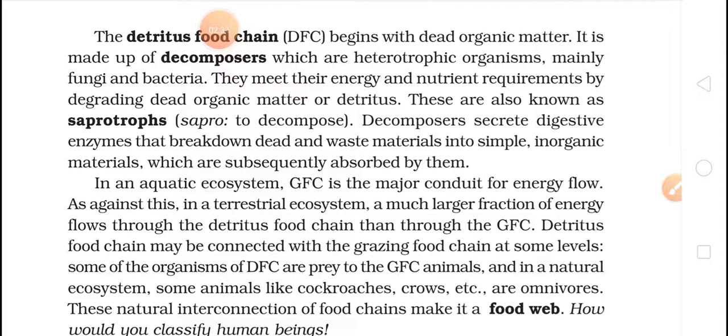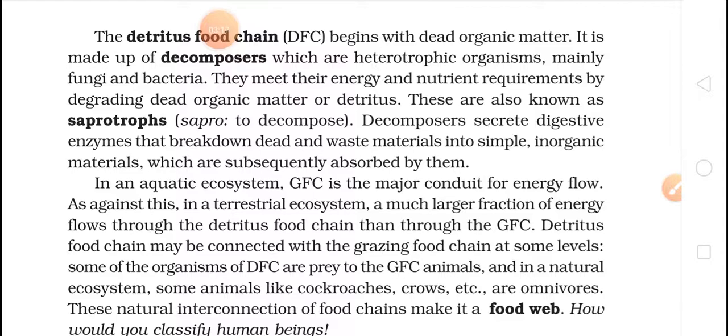Okay, so whatever dead organic matter is present in soil, they break it down, and from there they are getting the energy and nutrients. Okay, so these are known as saprophytes. Decomposers secrete digestive enzymes that break dead and waste material into simple inorganic material, which is subsequently absorbed by them. Okay, this also I have explained to you that the complex organic material is being broken down by the digestive enzymes of fungi and bacteria, and they convert them into simple inorganic material, and later on they absorb